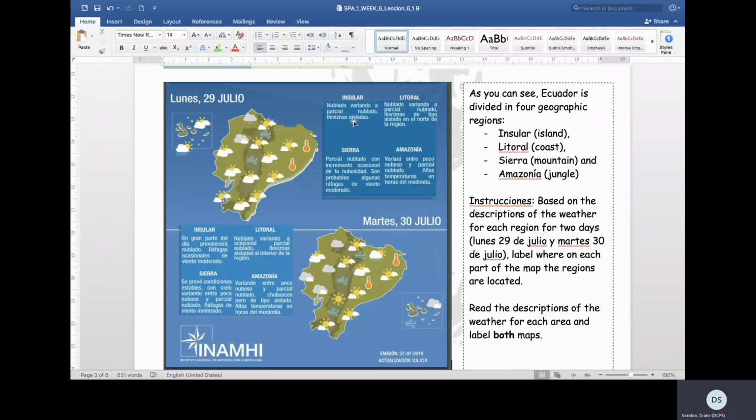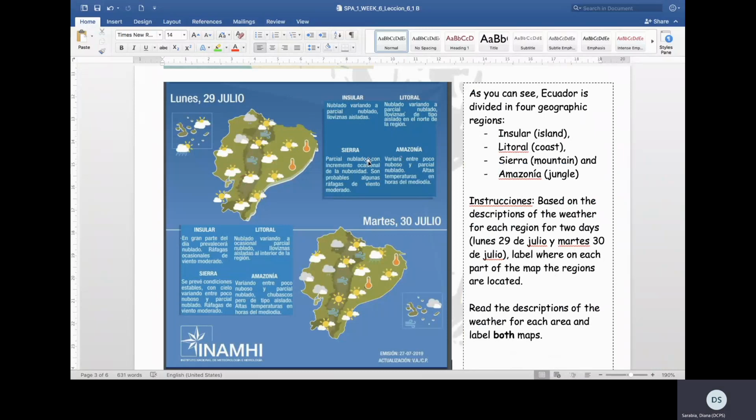And we see here clearly that the weather information is provided by region. There is a region called insular. It's right here. There is another region called litoral, which is right here. Sierra y Amazonía.